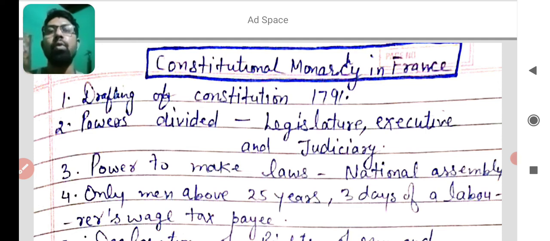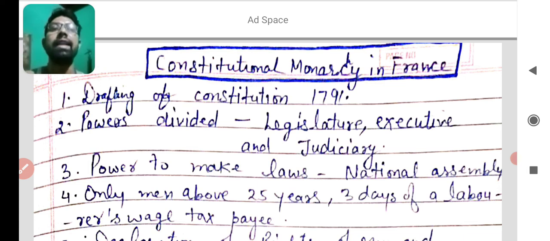Now the major question in your mind will be, sir, we don't know about the constitutional monarchy. Constitutional monarchy means it is clearly written in the constitution that the monarch will be the head of the government, or the government will be run by the monarch. It is known as constitutional monarchy.